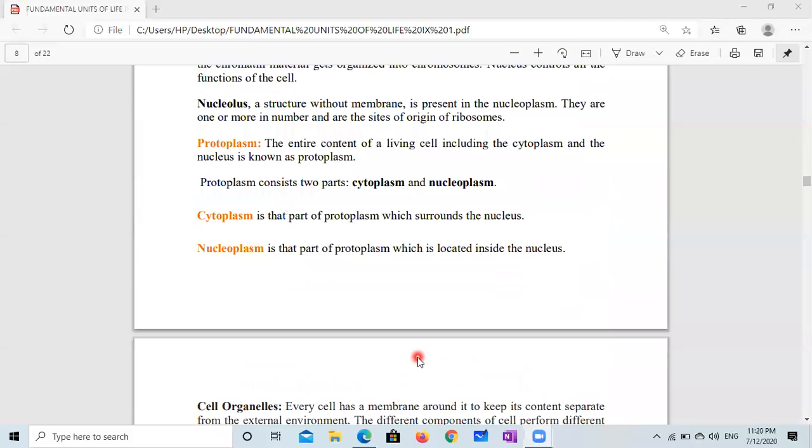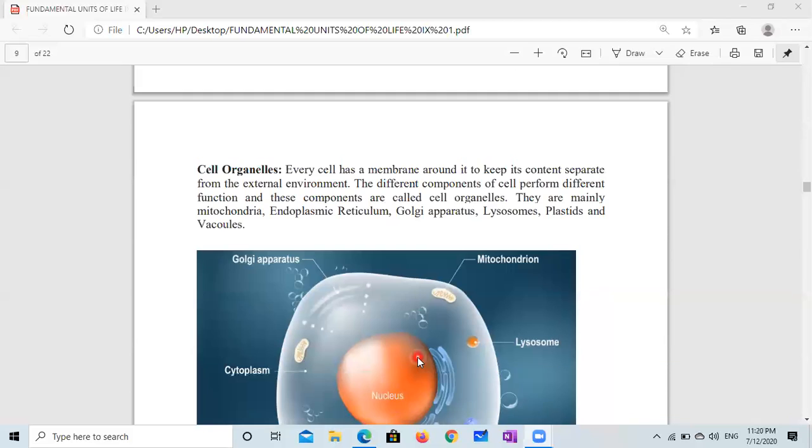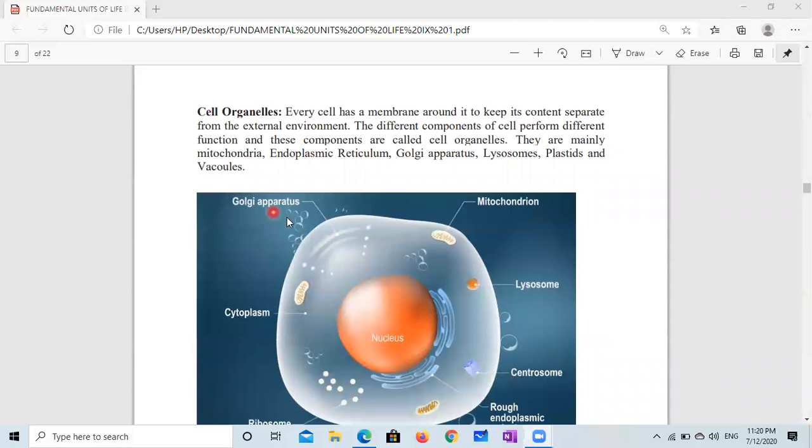So let us proceed. Cell organelles. Now, first main part, we have discussed all the important parts, that is plasma membrane, cytoplasm, and nucleus. Now, we are going to discuss the structures which are present in cytoplasm. These structures are known as cell organelles.